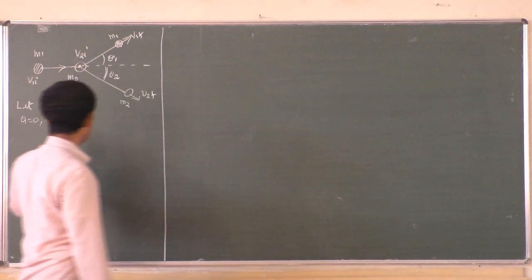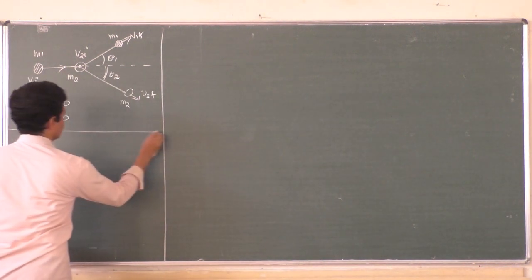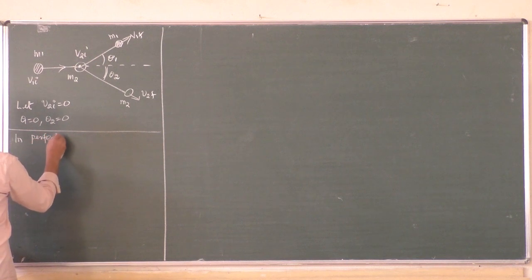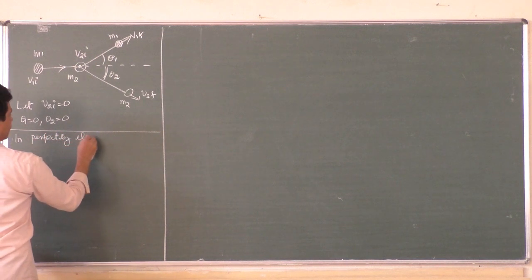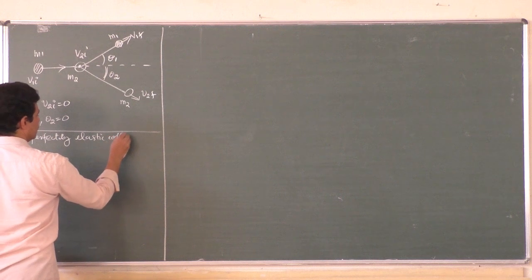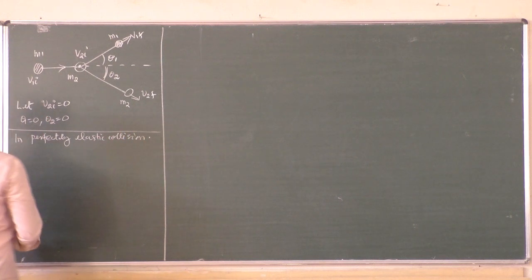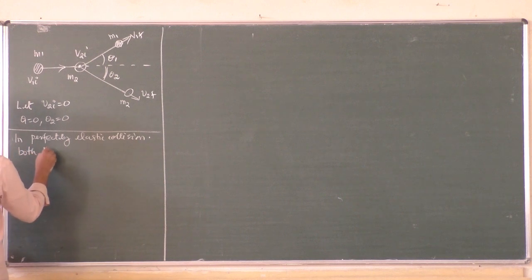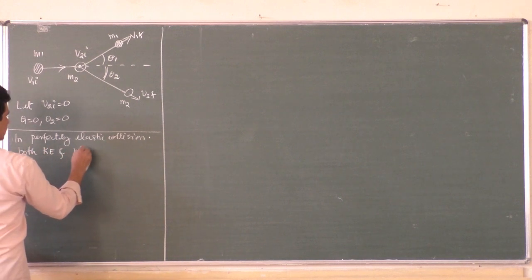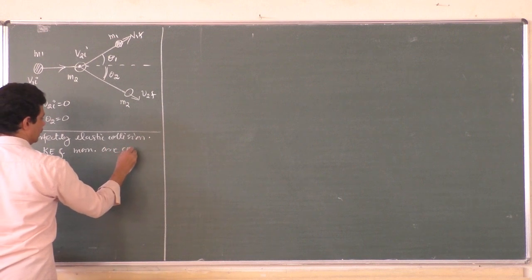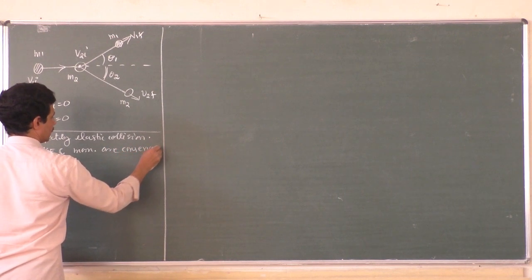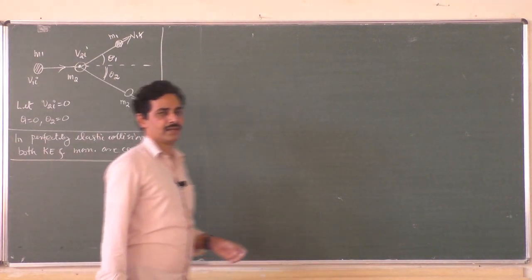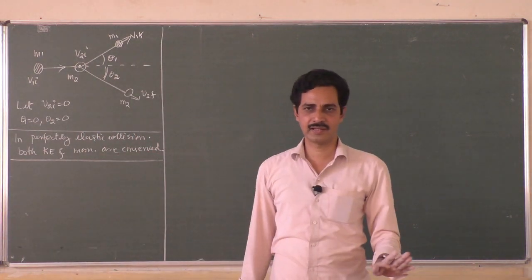So let us make these two conclusions. And you know that in a perfectly elastic collision, momentum is conserved and kinetic energy is conserved. Both kinetic energy and momentum are conserved. That means total momentum before collision must be equal to total momentum after collision. Total kinetic energy before collision is equal to total kinetic energy after collision.